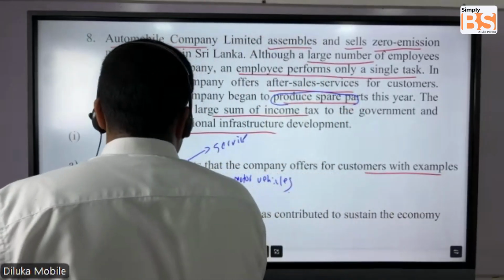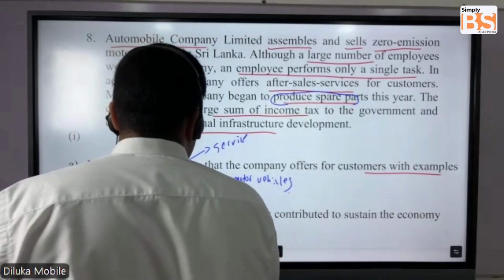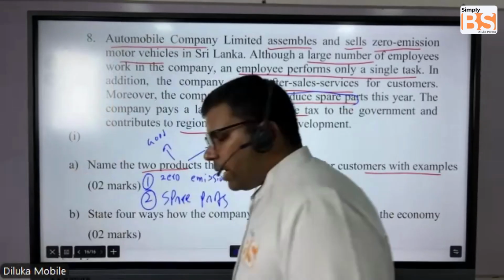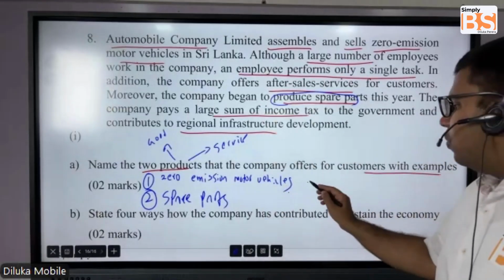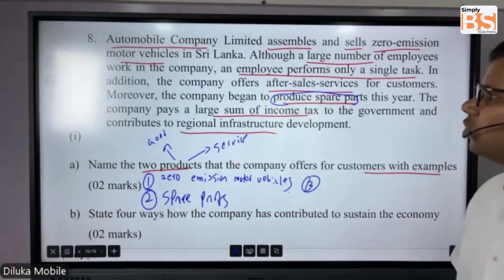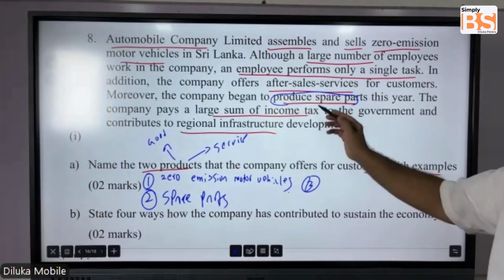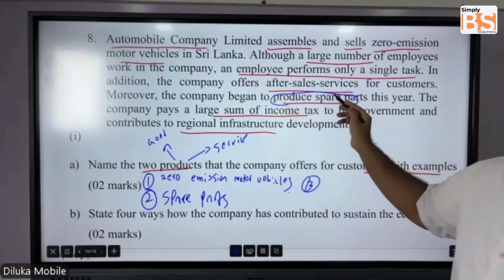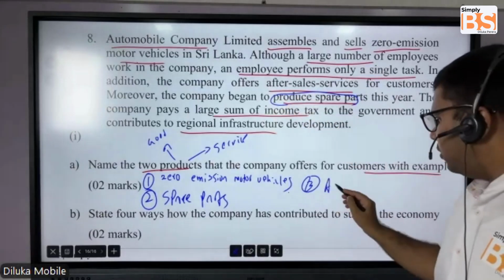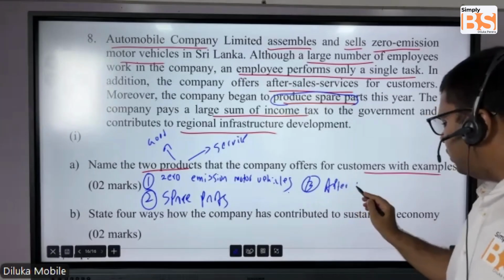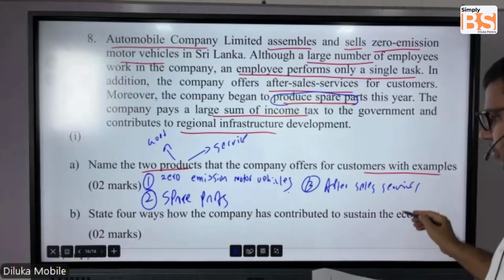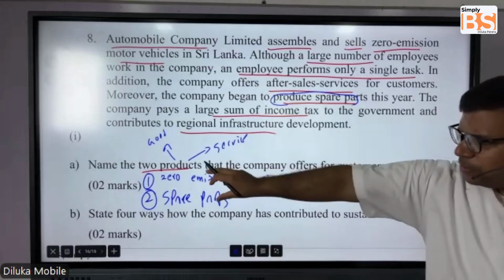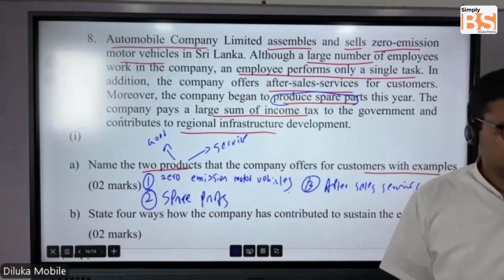That is number 2. Number 3, you can write a service also. They are providing after sales services. I told you products means either a good or a service.